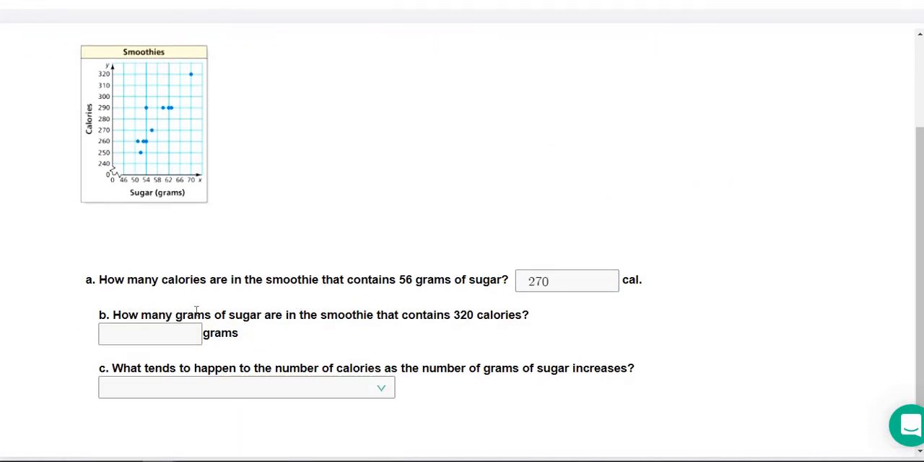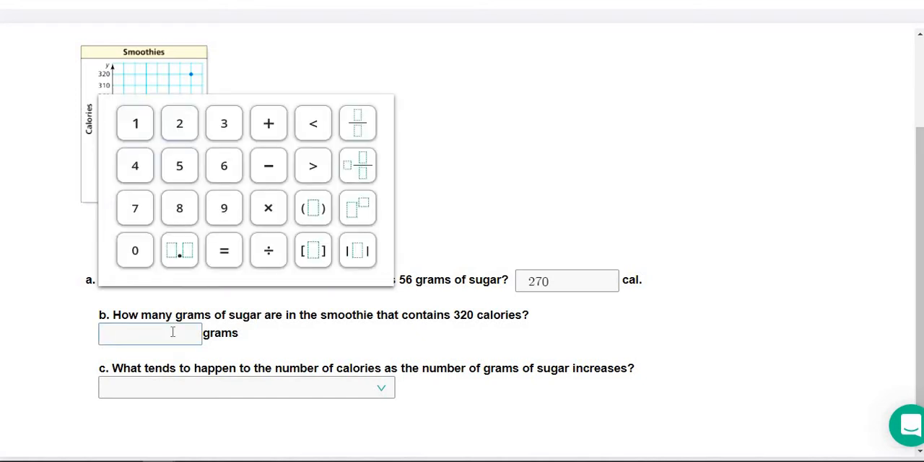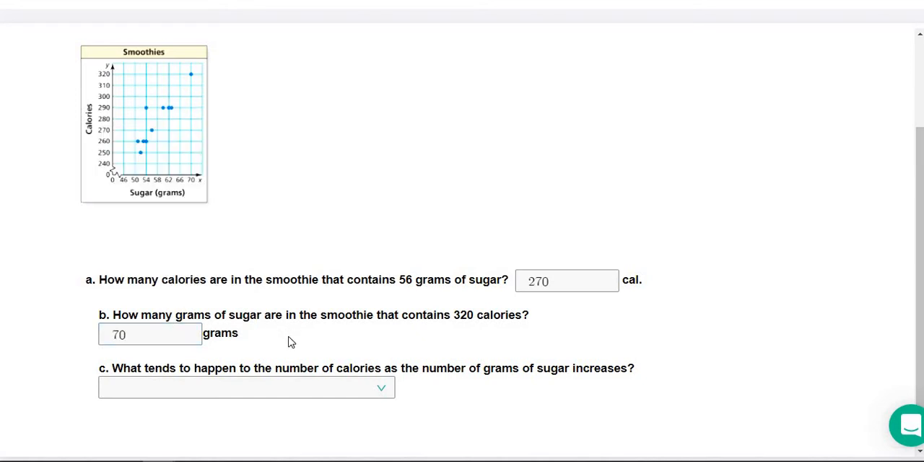smoothie. How many grams of sugar are in the smoothie that contains 320 calories? So now we're looking at the calories and we go up to 320 and we follow that across till we find this point here and then go down and we see there are 70 grams of sugar in that one.